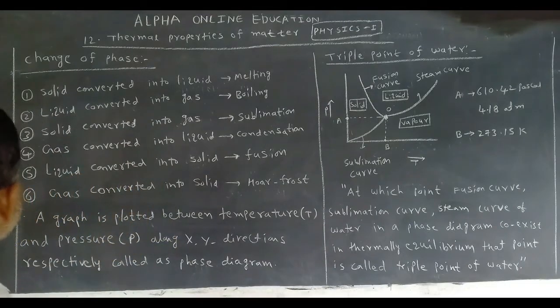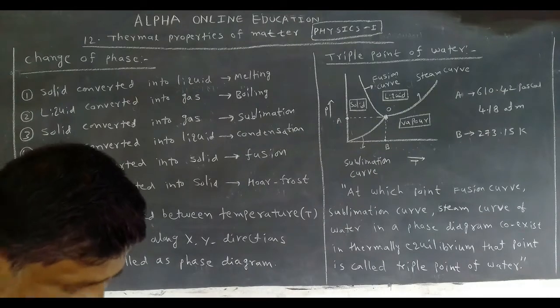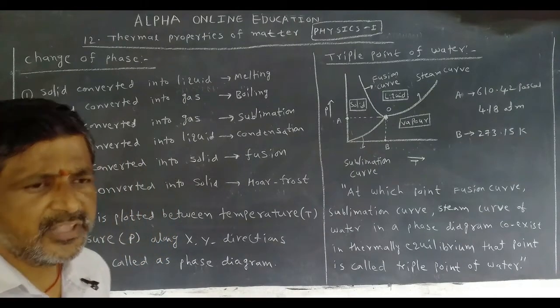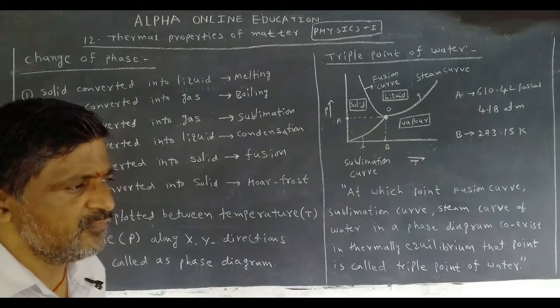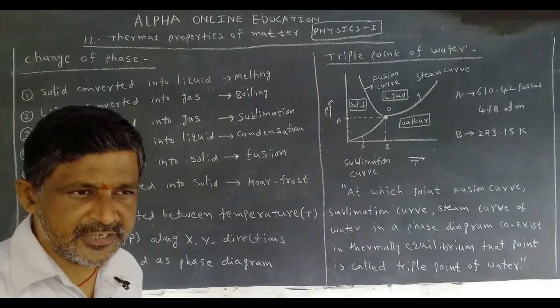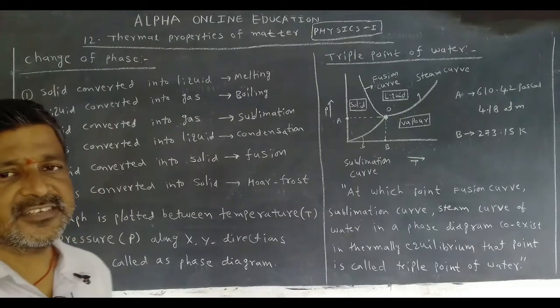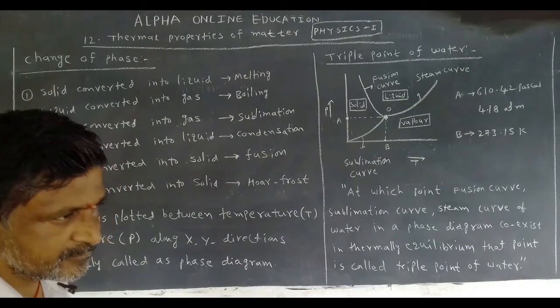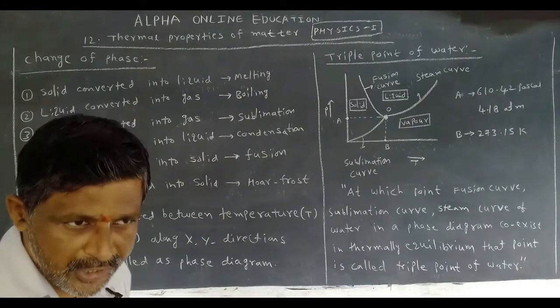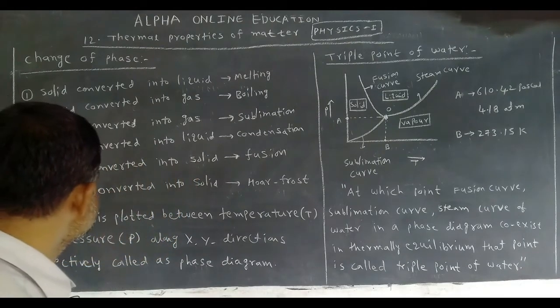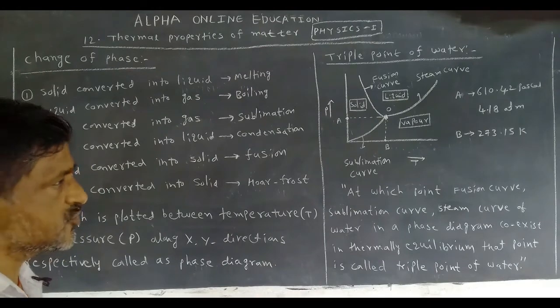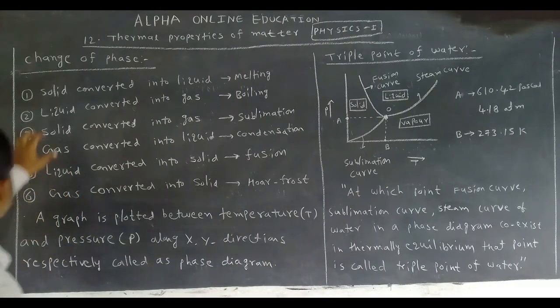Now, when we give heat energy to solids, the particles move away from the harmonic motion, and the solid expands. If we give heat energy continuously, at a certain temperature it changes its phase from solid to liquid.